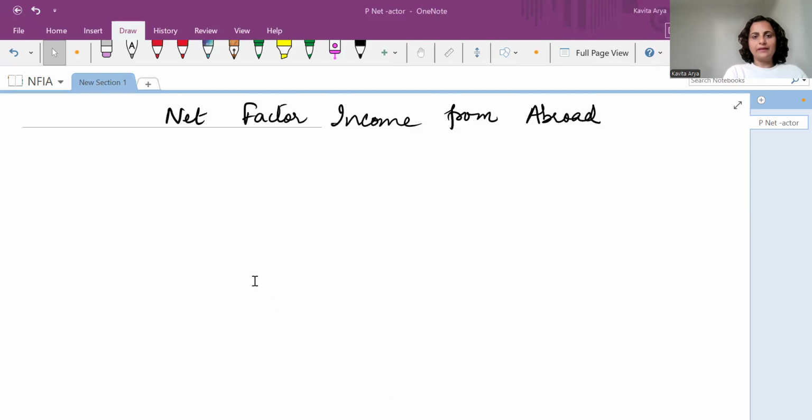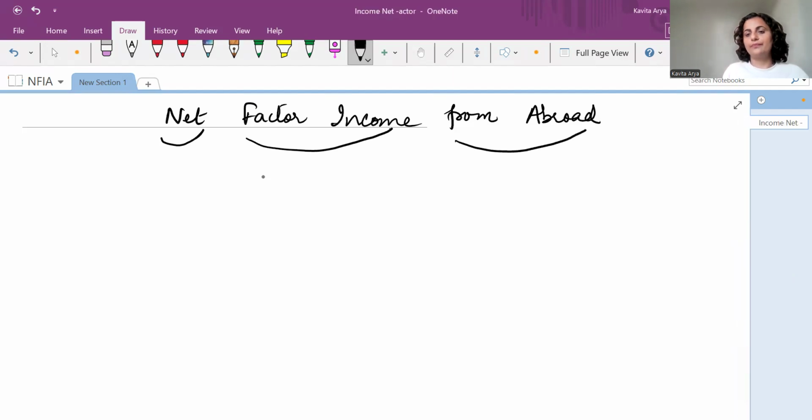Hello, friends. Welcome back. And today's topic to learn more about the concepts of national income is net factor income from abroad. So, here we begin. Net factor income from abroad. Let's see what it is made up of. It's made up of three terms: net, then factor income, and then from abroad.